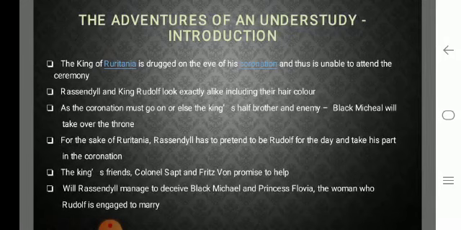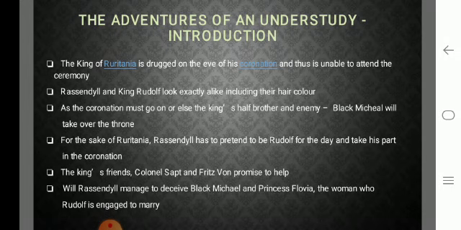The king of Ruritania is drugged on the eve of his coronation and thus is unable to attend the ceremony. What is coronation? When a prince becomes a king, that process where a prince is announced that he will take over as the king, that is called coronation. So here the king of Ruritania is drugged on the eve. Eve is the day before, when his coronation was to take place.